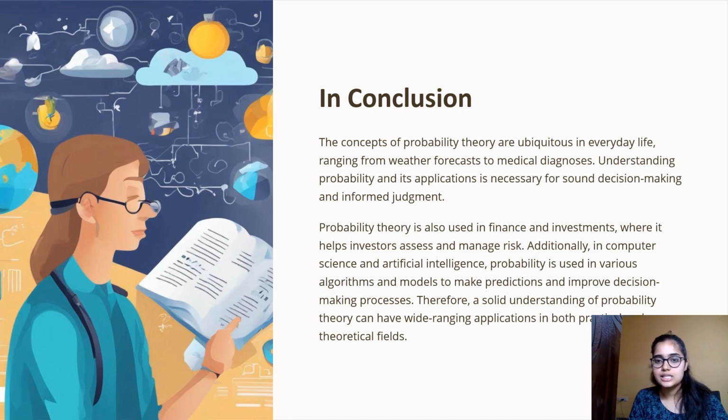Additionally, in computer science and artificial intelligence, probability is used in various algorithms and models to make predictions and improve decision making processes. Therefore, a solid understanding of probability theory can have wide ranging applications in both practical and theoretical fields.